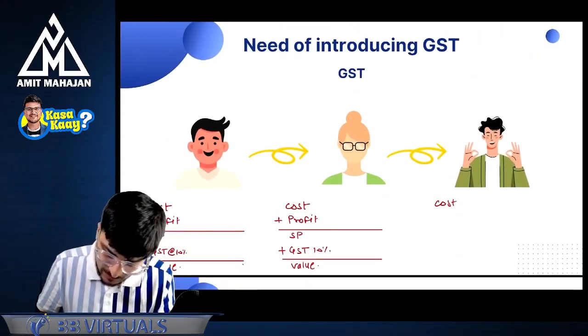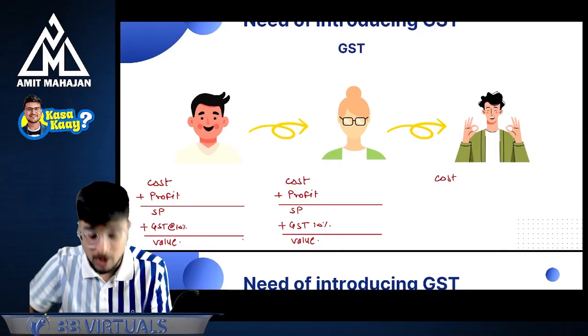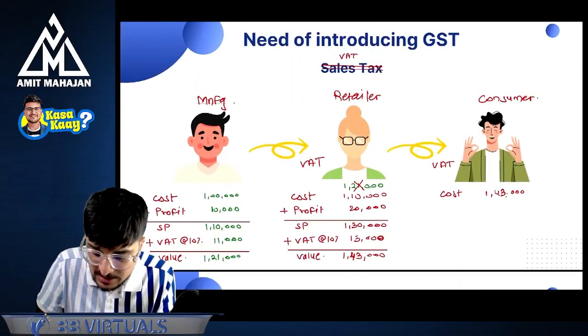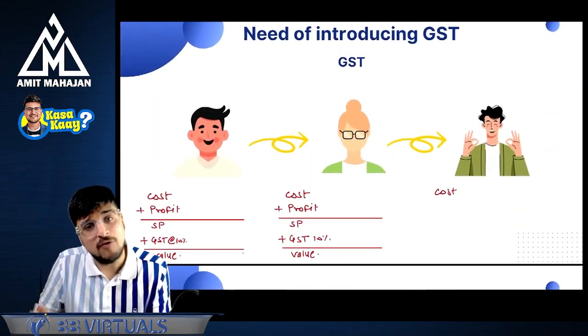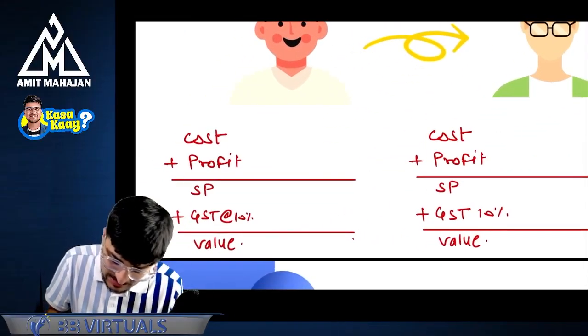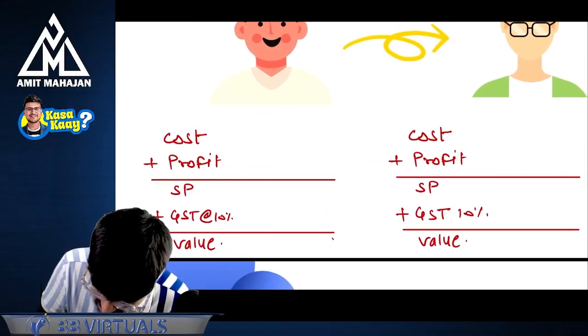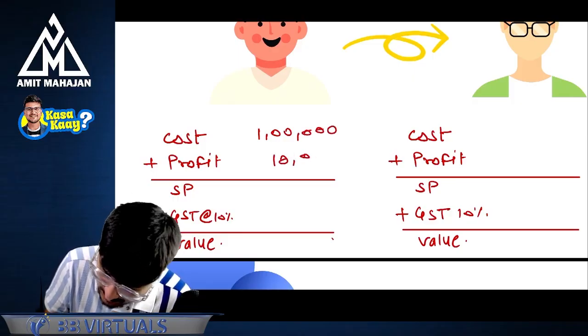Super. Now let's come back to the point where GST is introduced. We discussed the situation when VAT was there; let's discuss what the situation will be when GST is there. Same example: manufacturer, retailer, and consumer. Let's take an example. What is the cost? 1 lakh rupees is the cost. What is the profit? 10,000 rupees is the profit.